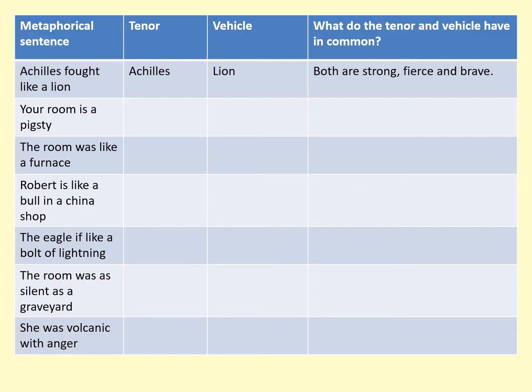So what you're going to do now is have a look at this table and write down the tenor and the vehicle, and analyze what the tenor and the vehicle have in common. I've done that as the first one there as an example for you.